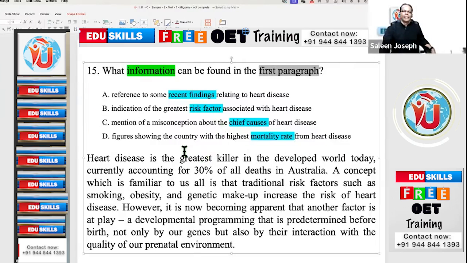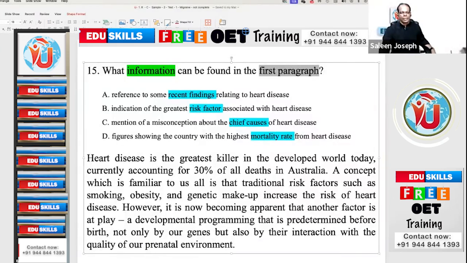Yes, Father. Heart disease is the greatest killer in the developed world today, currently accounting for 30% of all deaths in Australia. A concept which is familiar to us all is that traditional risk factors such as smoking, obesity, and genetic makeup increase the risk of heart disease. However, it's now becoming apparent that another factor is at play, a developmental programming that is predetermined before birth, not only by our genes, but also by their interaction with the quality of our prenatal environment.